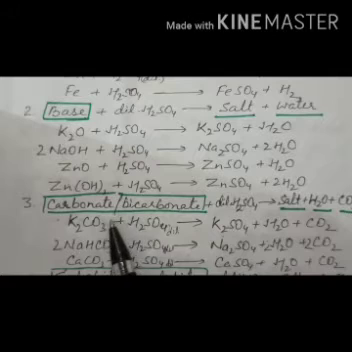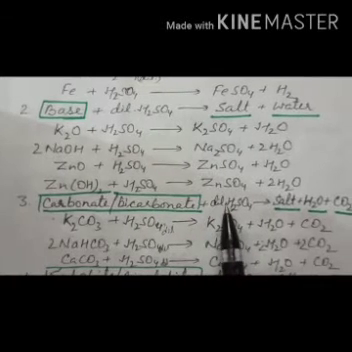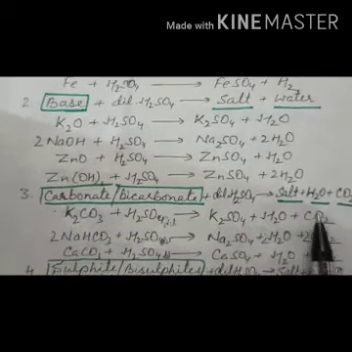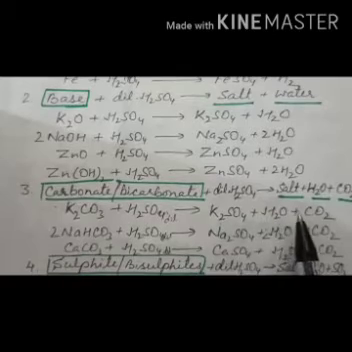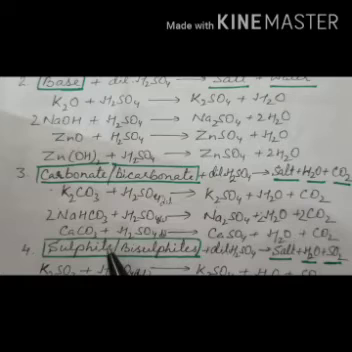So whenever carbonates or bicarbonates react with dilute acids, they always give out which gas? Carbon dioxide gas. Okay. Now what is the property of carbon dioxide gas? It always turns lime water milky.